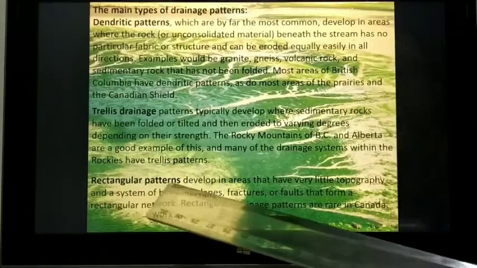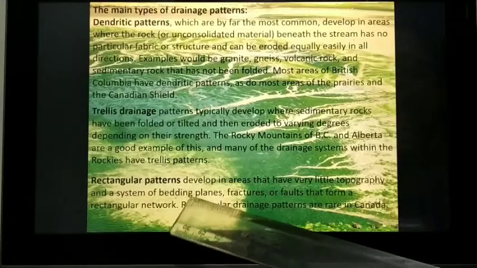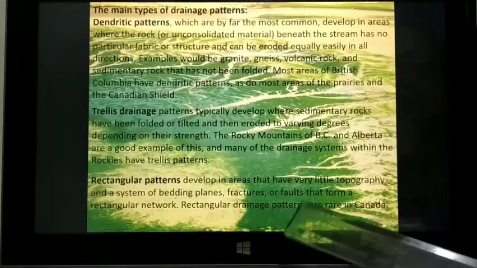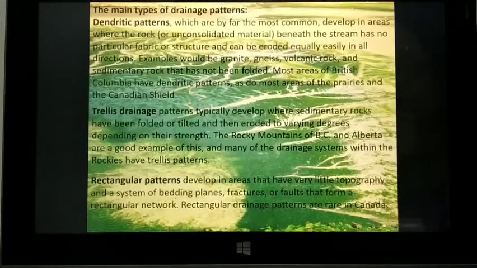Third is the rectangular pattern, which develops in areas that have very little topography and a system of bedding planes, fractures or faults that form a rectangular network. So this is rectangular drainage. This is for your information; you should know what types of drainage systems are there in the topography of the world.